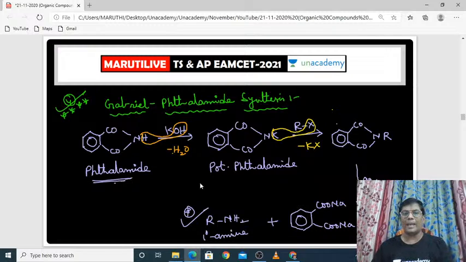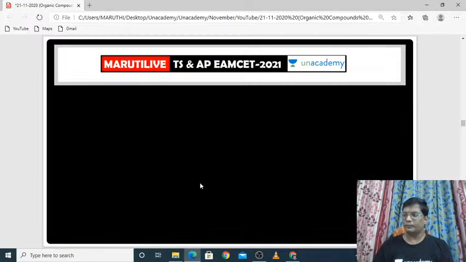Here it is called Gabriel phthalimide synthesis. In the Gabriel phthalimide synthesis, potassium phthalimide will be produced once you react phthalimide with KOH. Then finally, with the help of aqueous sodium hydroxide, you will get primary amine. That's all. So let us start the chemical properties.